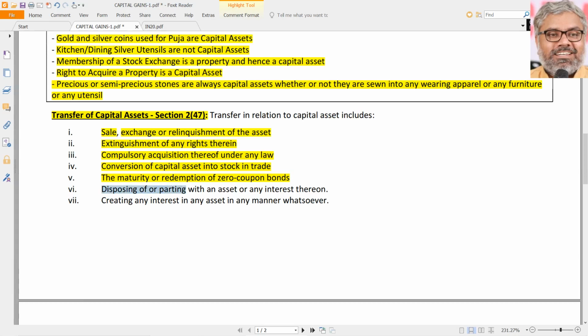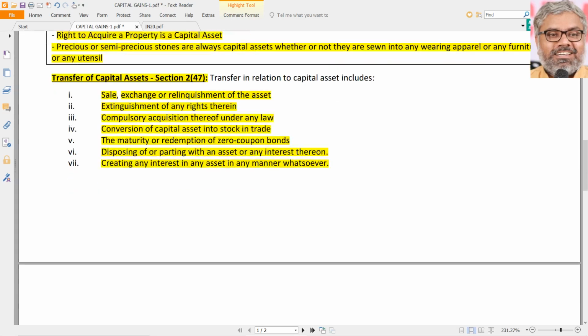Then, disposing of or parting with an asset or any interest therein. General things, already covered. Disposing of or parting with, both are the same. Relinquishment, extinguishment, disposing, parting with, all of them are the same, just different names. Creating any interest in any asset in any manner whatsoever. What else do you want? When you say whatsoever, that covers everything. Creating any interest in any asset in any manner whatsoever means the transferor is creating some interest related to this asset in favor of the transferee. In what manner? Any manner whatsoever. So everything is covered. We don't need the other things also.